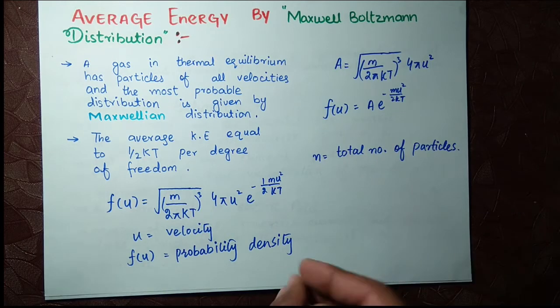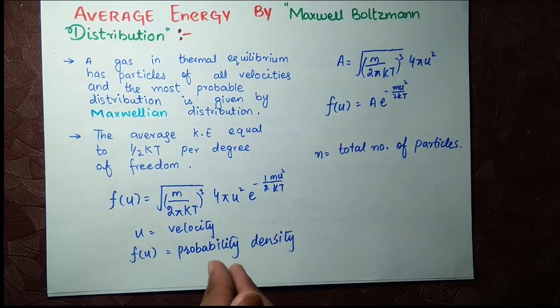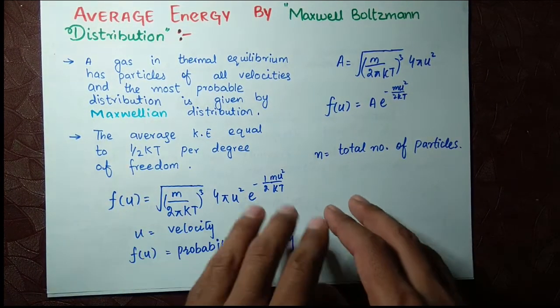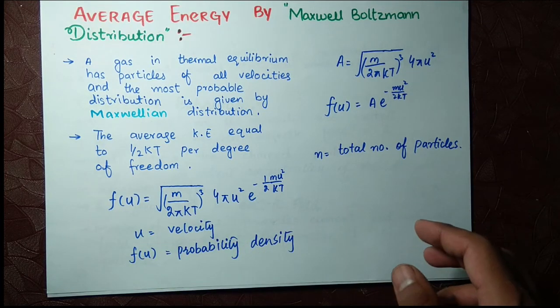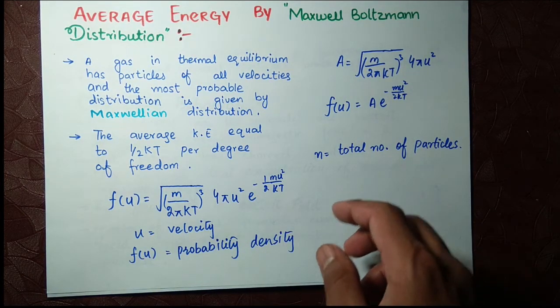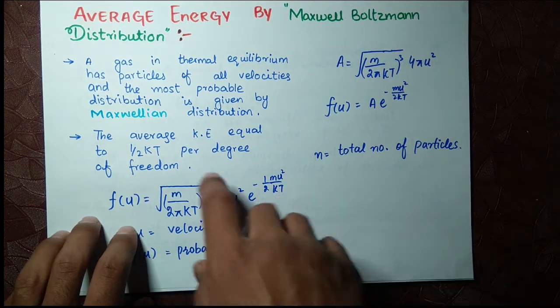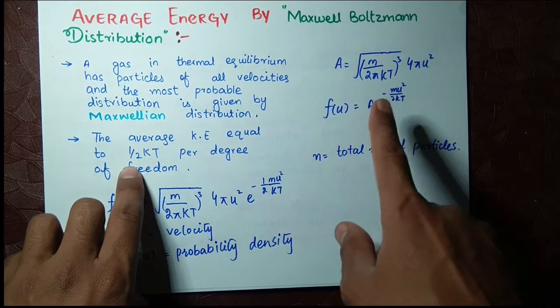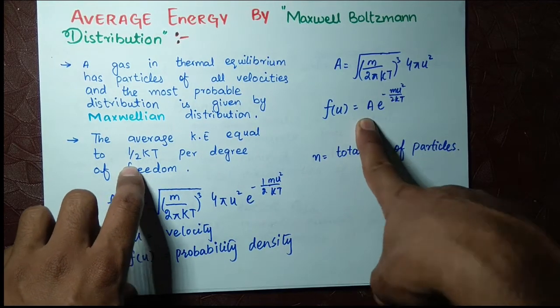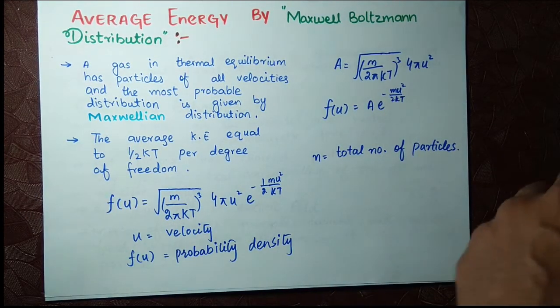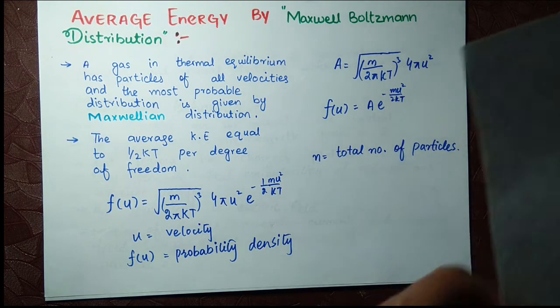So if n is the total number of particles, then what will happen? Now we have to average. We are going to calculate the average kinetic energy, which is equal to half kT, from this equation. So let's proceed with our mathematical work.